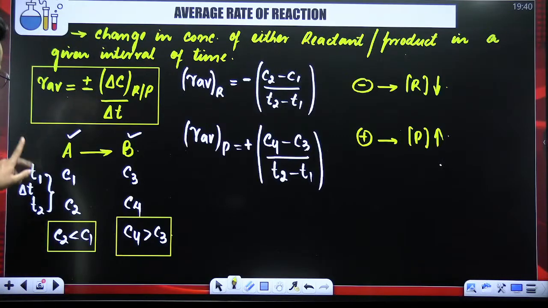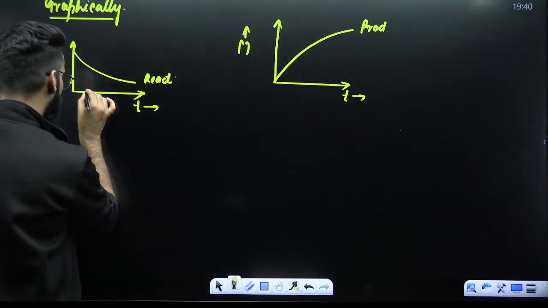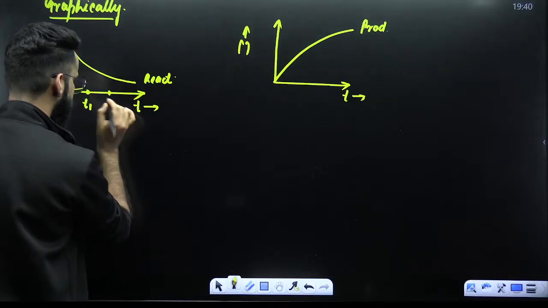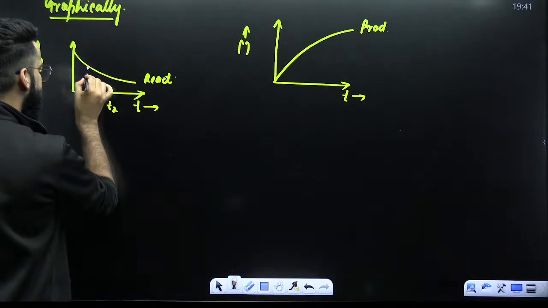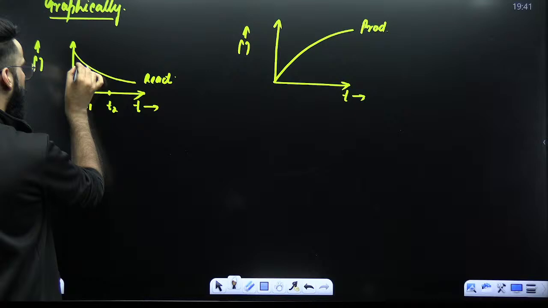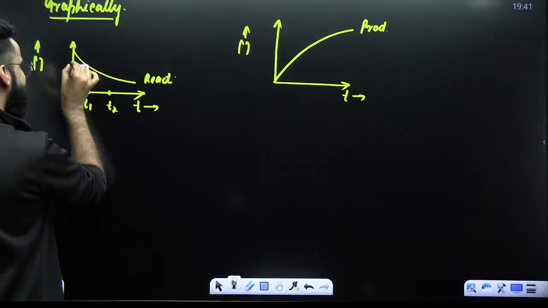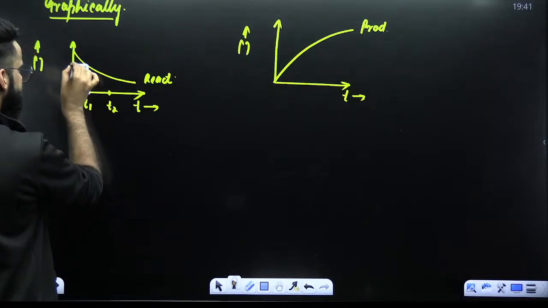Now, my dear students, look at the time interval which we have chosen over here, T1 to T2. Let's say this particular point represents T1 and this particular point represents T2. Now, at time T1, what was the concentration of reactant?